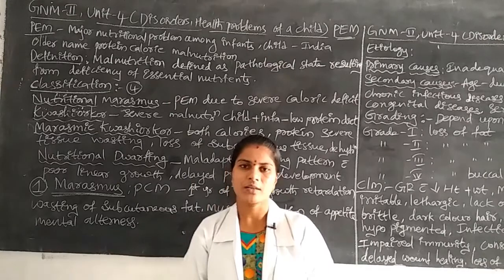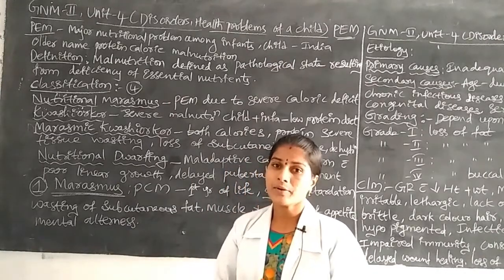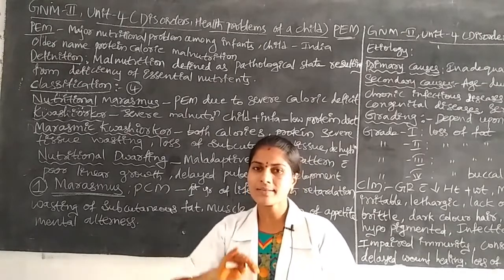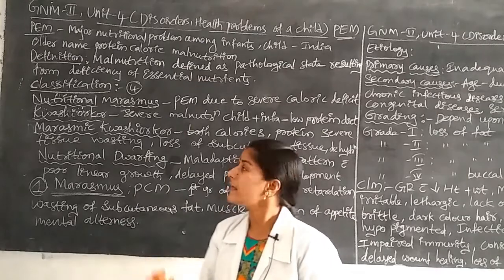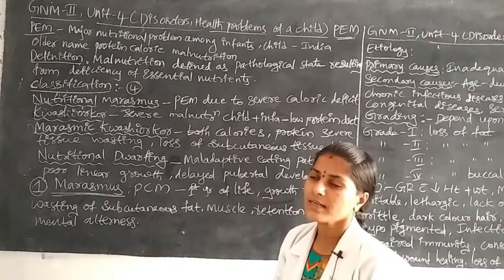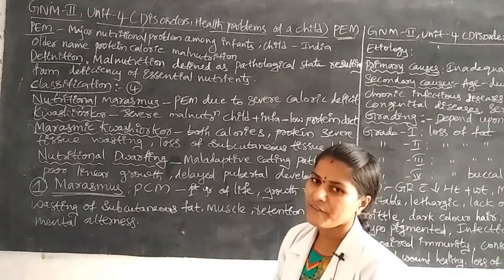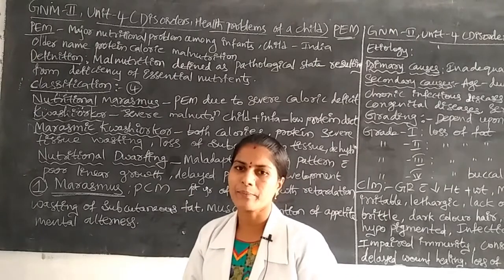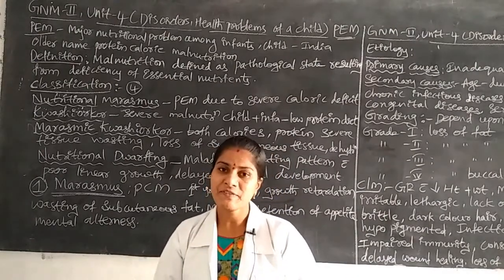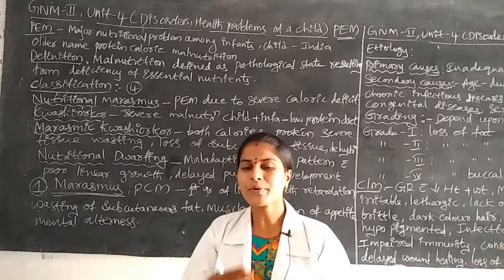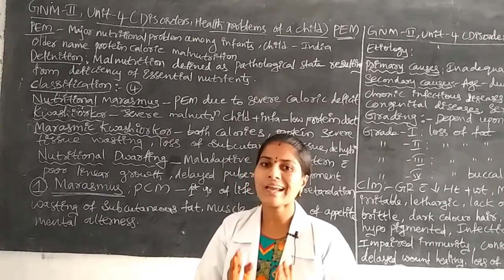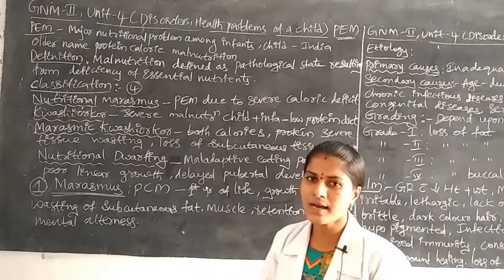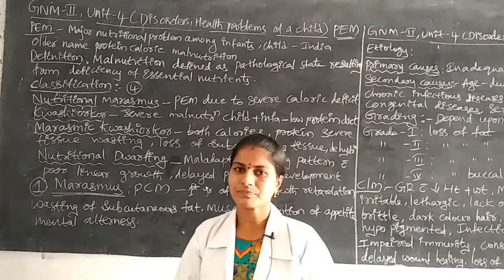Proteins are essential and present, but the calories are less than normal. That condition we call nutritional marasmus.